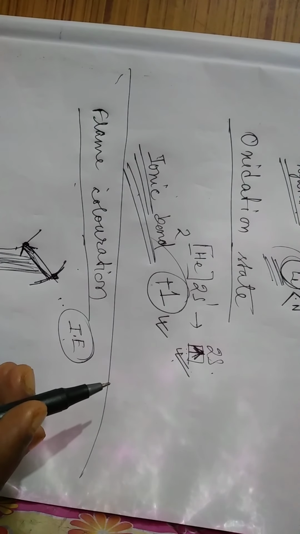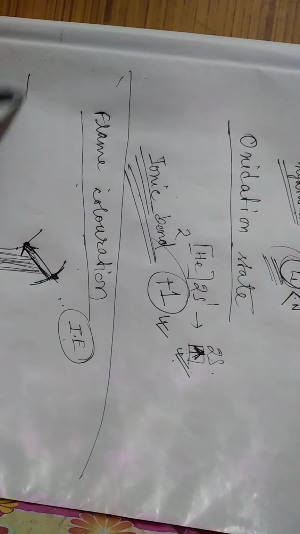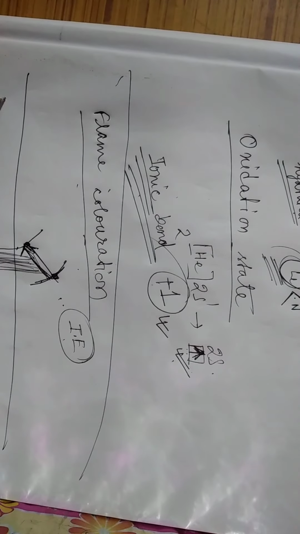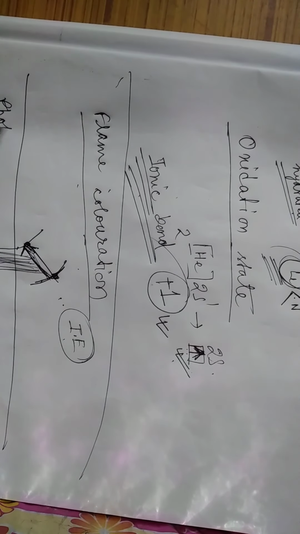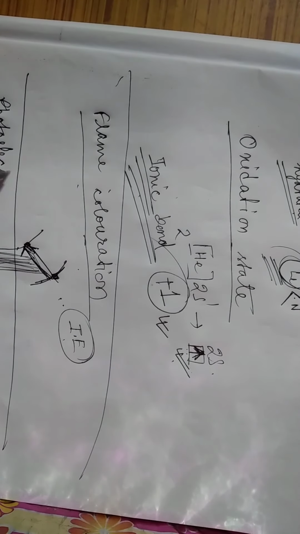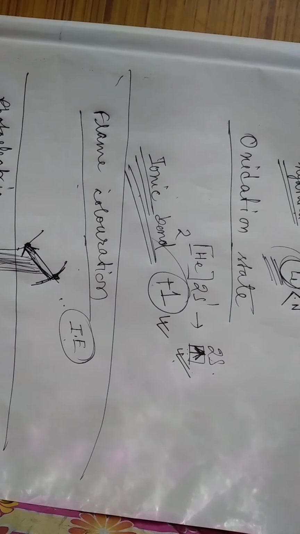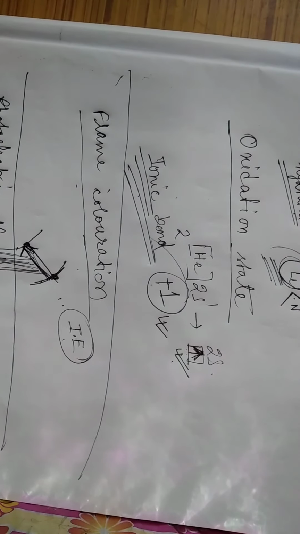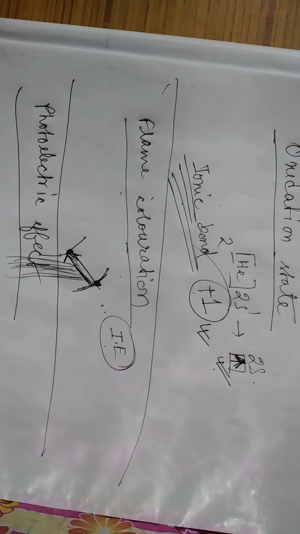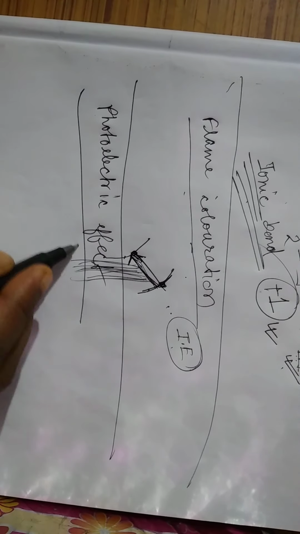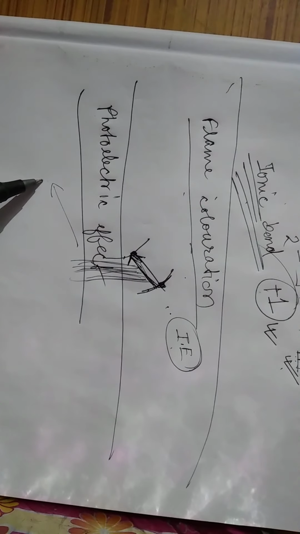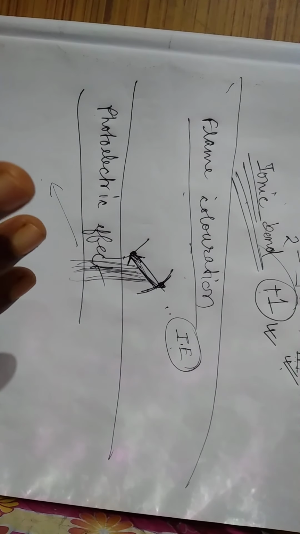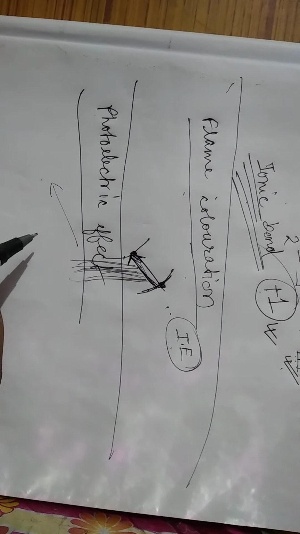Next is the photoelectric effect. We have already studied the photoelectric effect in atomic structure. What is the photoelectric effect? When light falls on any metal, if the metal or element starts to eject electrons, it is called the photoelectric effect.